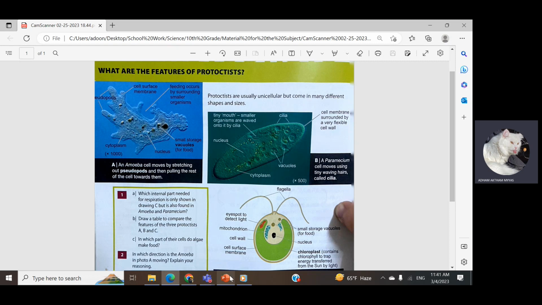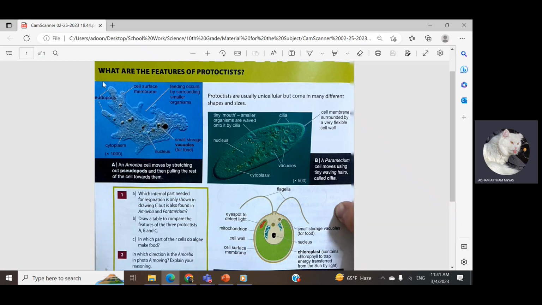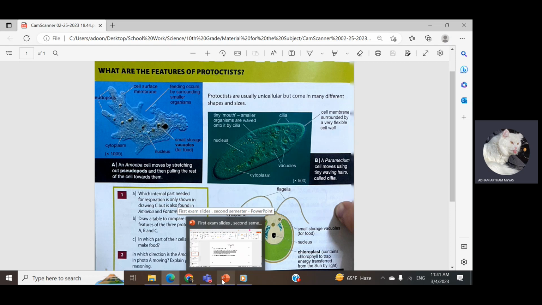Now, if we are asked to explain the mechanism of moving for amoeba, we can see that they are talking about the pseudopods. The amoeba cell moves by stretching out pseudopods and then pulling the rest of the cell towards them. So that's the answer for explaining how they move.